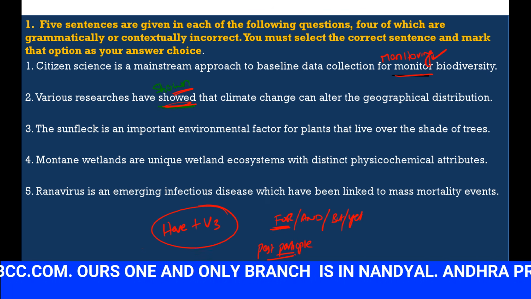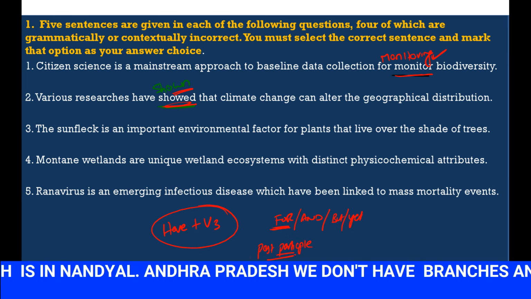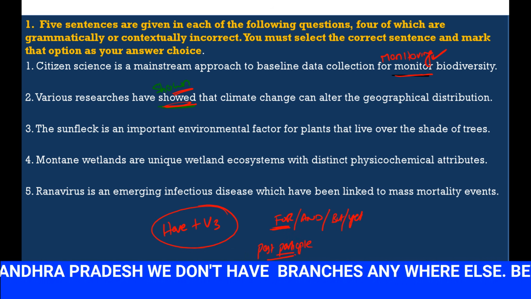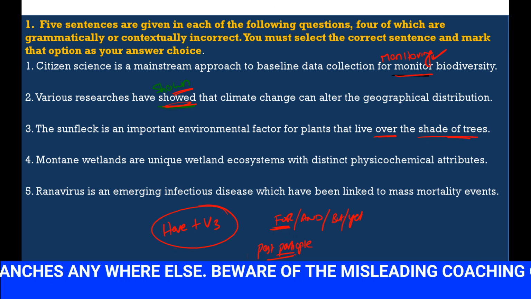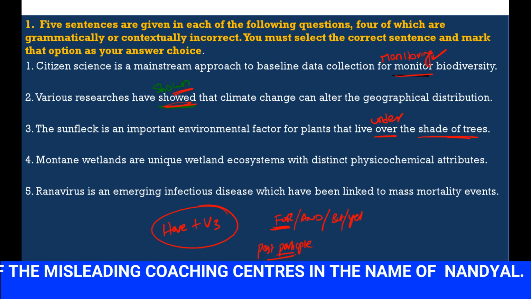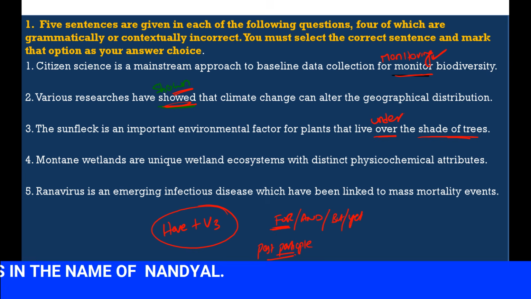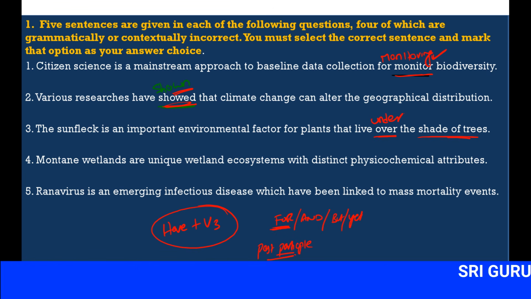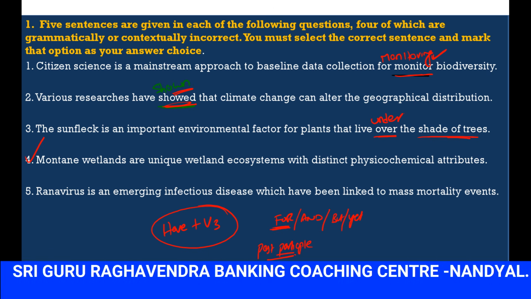Next thing, the sunflake is an important environmental factor for plants that live under, not over the shade. So under the shade of the trees is correct. So here we should use the word under. Montane wetlands are unique wetland ecosystems with distinct physiochemical attributes. So this sentence is grammatically correct. This is definitely the correct one.